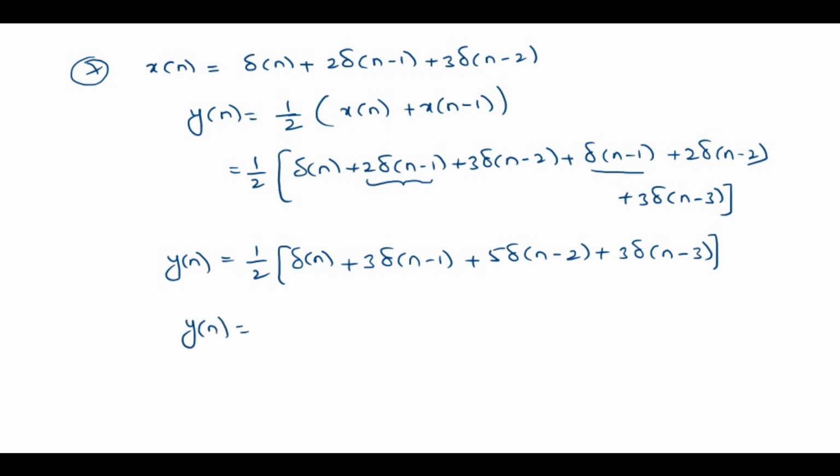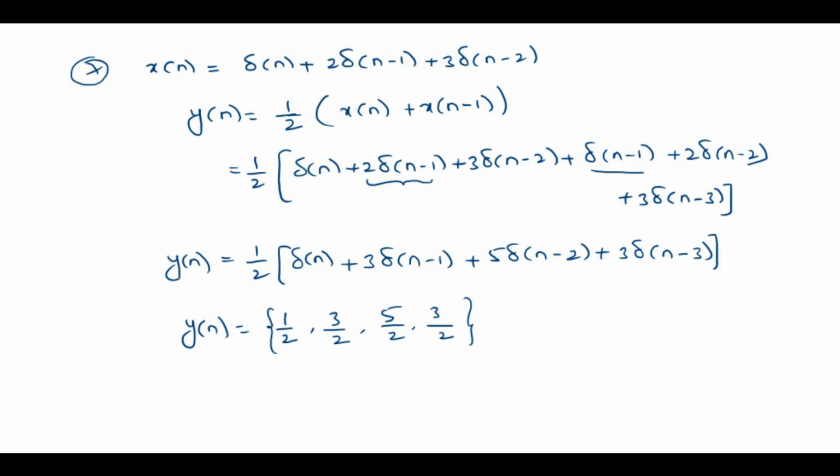So y of n is equal to, at n equal to 0 only the first term will exist and the amplitude is 1 by 2. At n equal to 1 only the second one, the amplitude is 3 by 2. Next n equal to 2 only the third one, which is 5 by 2. N equal to 3 only the last term, that is 3 by 2. It has only 4 samples from n equal to 0 to n equal to 3.